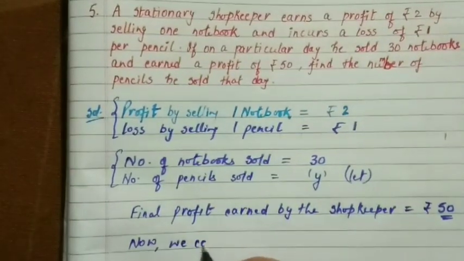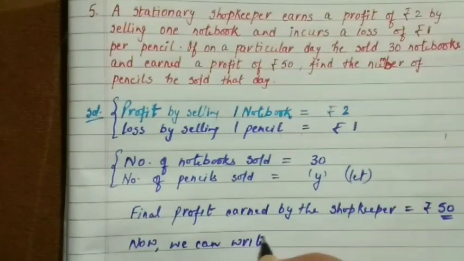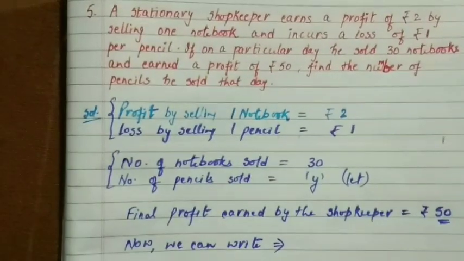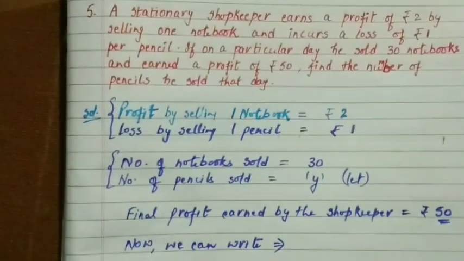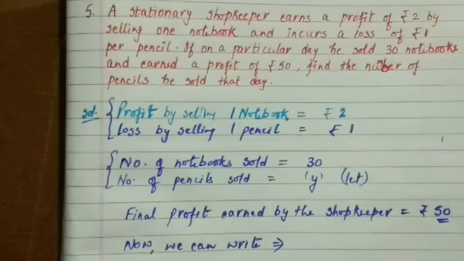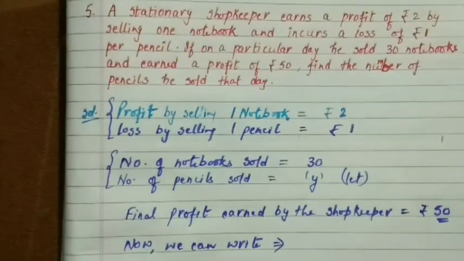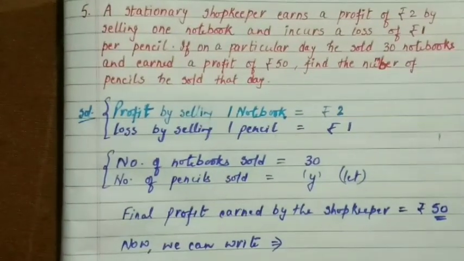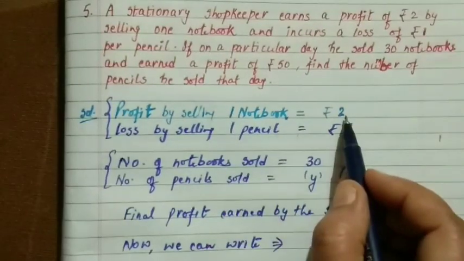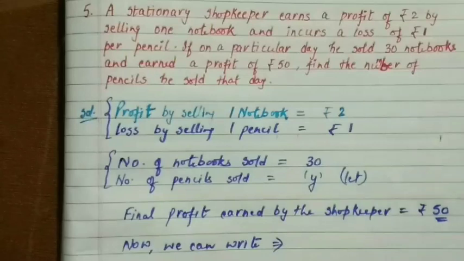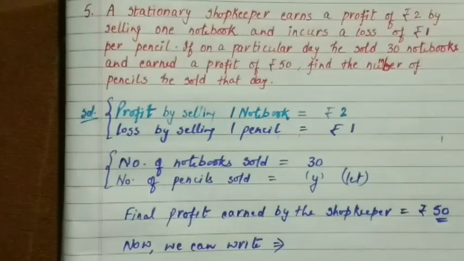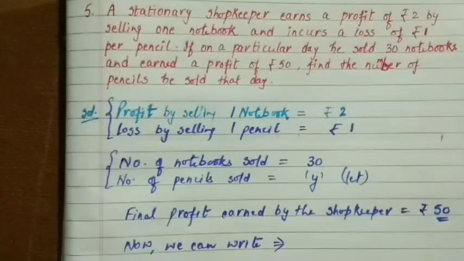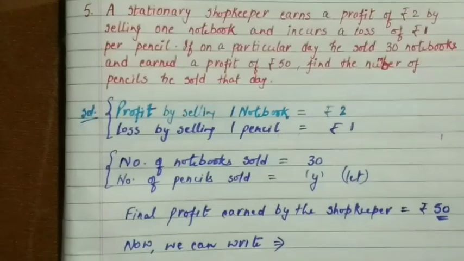Now what can we write? Profit earned on 30 notebooks. When he sells 30 notebooks, how much profit is he going to earn? For one notebook it was 2 rupees. For 30 notebooks it will be 2 into 30, which is rupees 60. So the total profit earned when he sells 30 notebooks will be rupees 60.